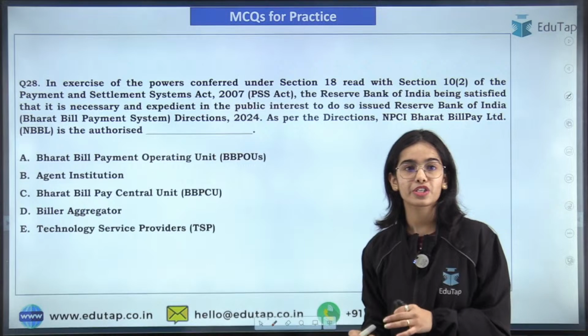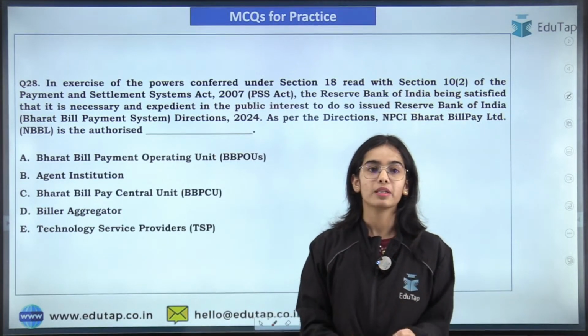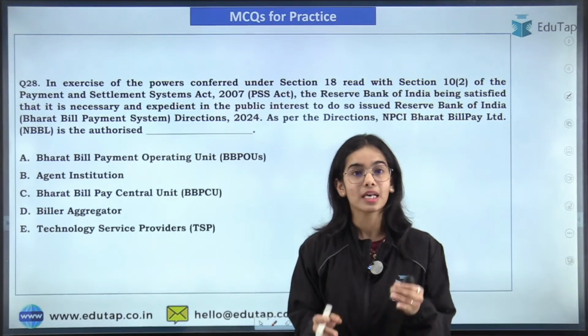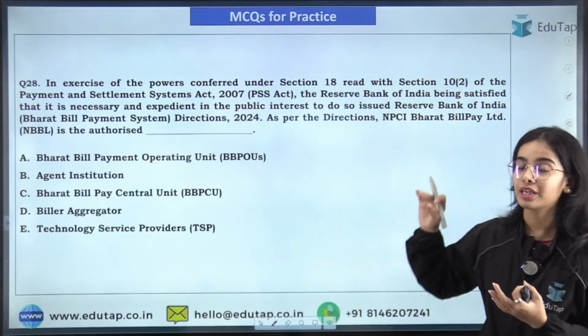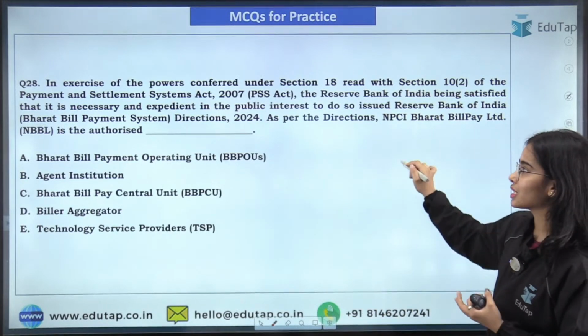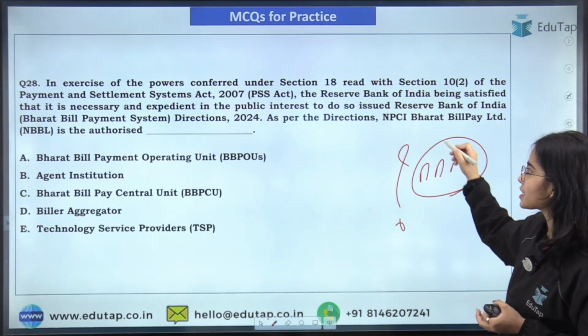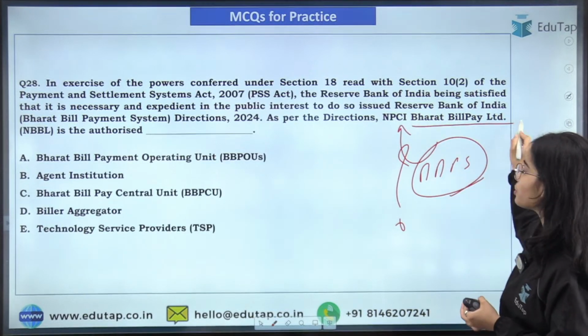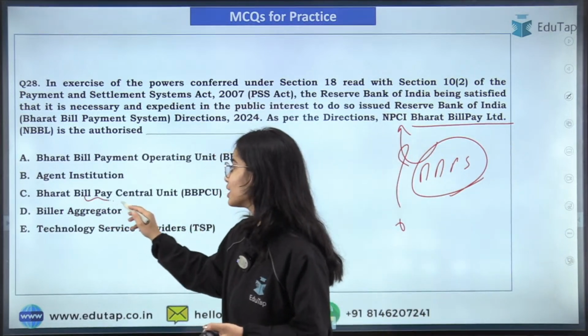Now coming to the next question, that is in regards to the Bharat Bill Payment System. So you have to tell me that as per the directions, the NPCI Bharat Bill Payment Limited is the authorized dash in the Bharat Bill Payment System. In the BBPS system, the NPCI Bharat Bill Payment Limited is what? So it is the Bharat Bill Payment Central Unit.